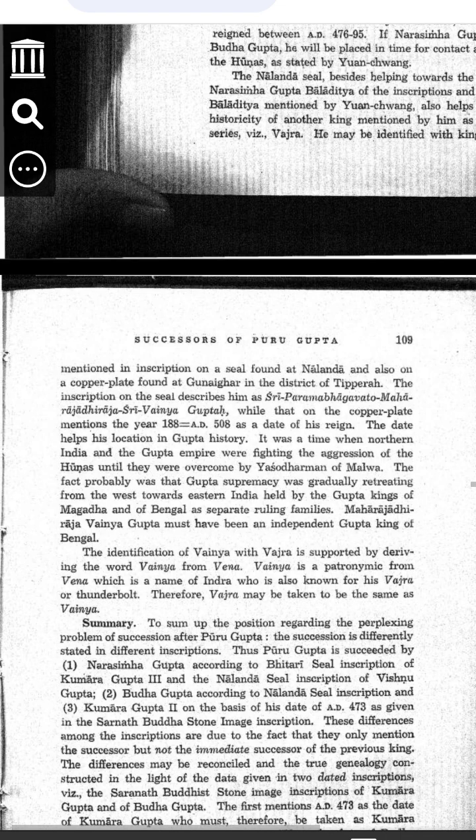Now, historians started thinking, could Vajra and Gupta be the same person? Step 2. Why was Gupta called Vajra?